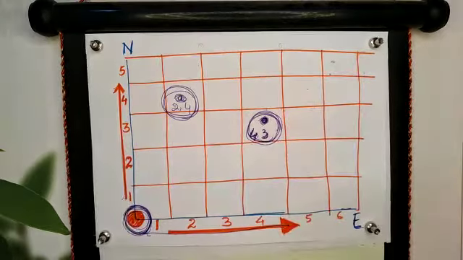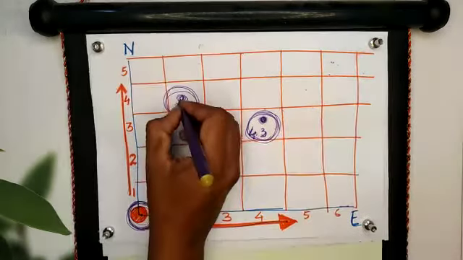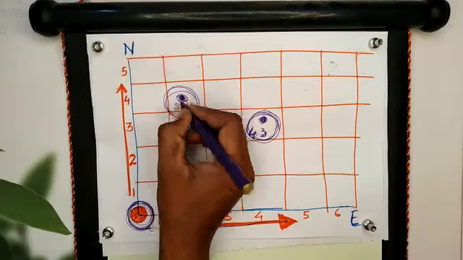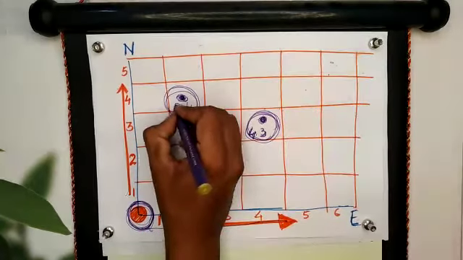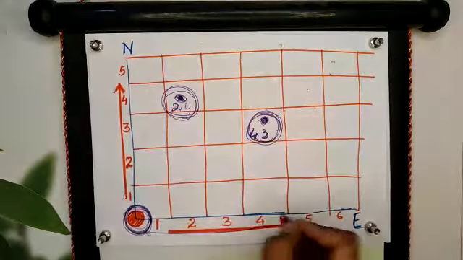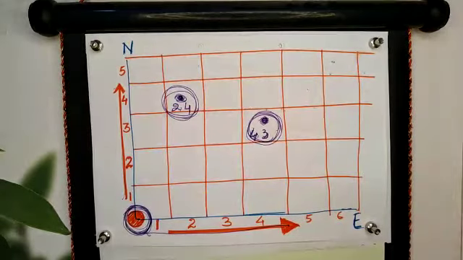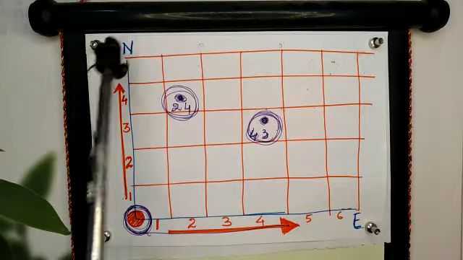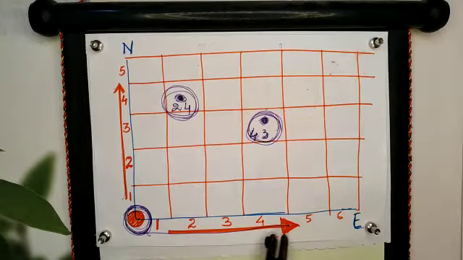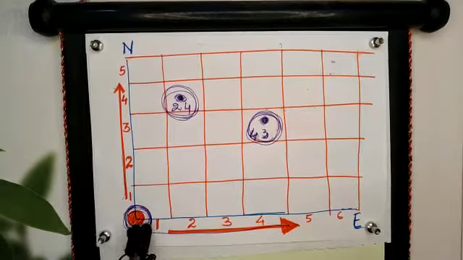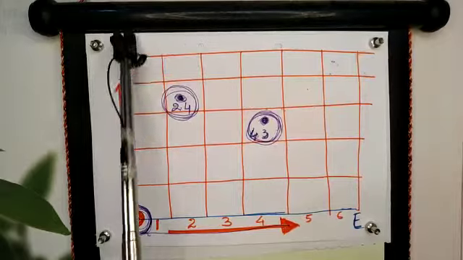Just like a graph paper. Suppose you want to know the position of this point. This is 2 towards east and 4 towards north, that is 2, 4. So this is the process of naming grids. The naming of grids is known as easting and northing.